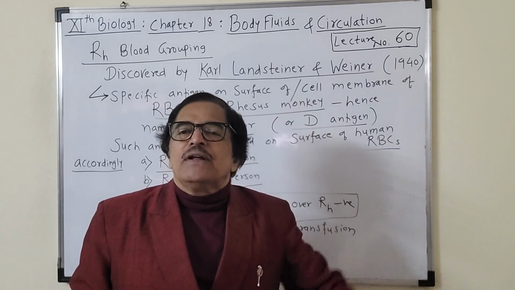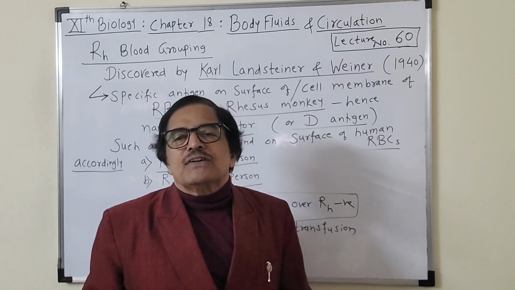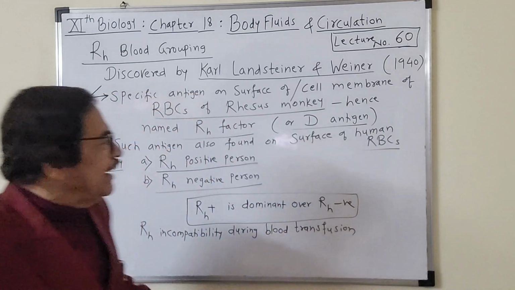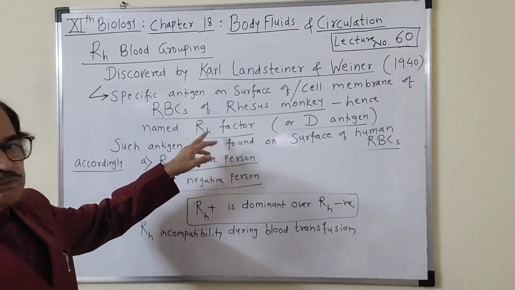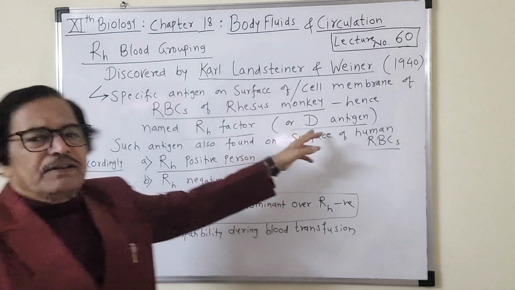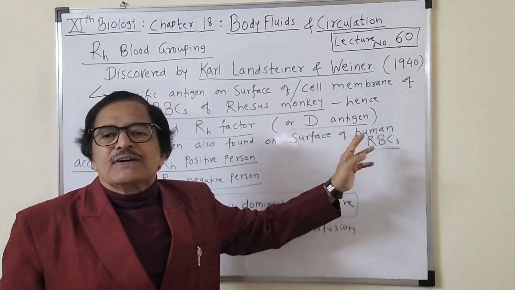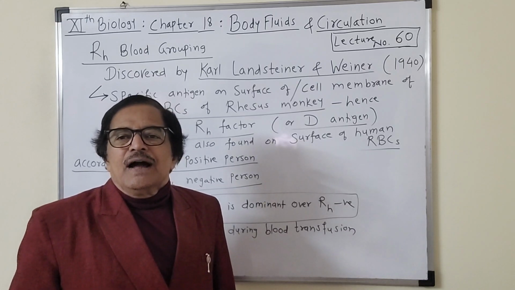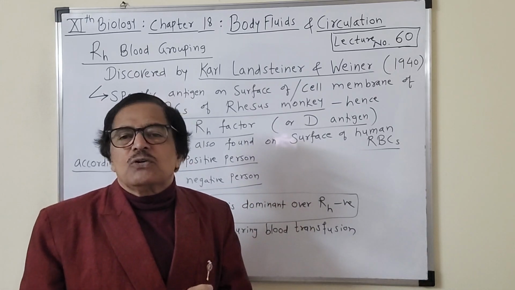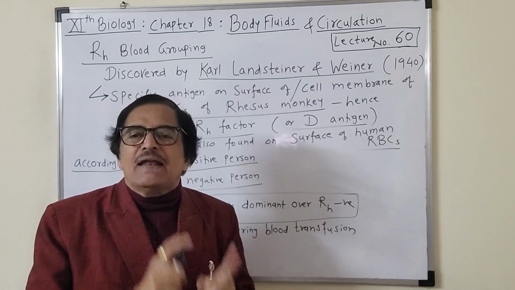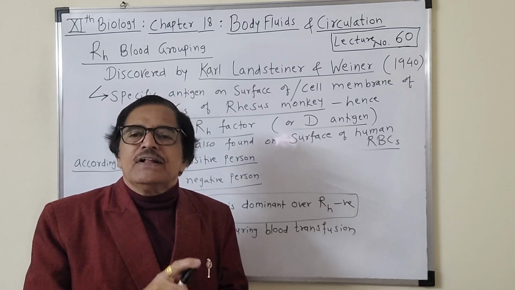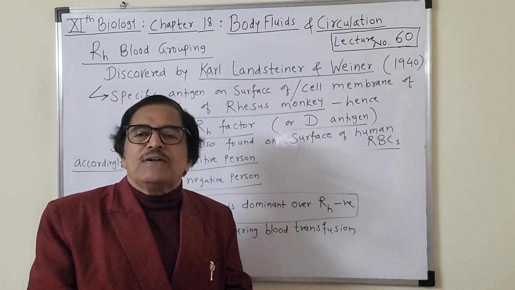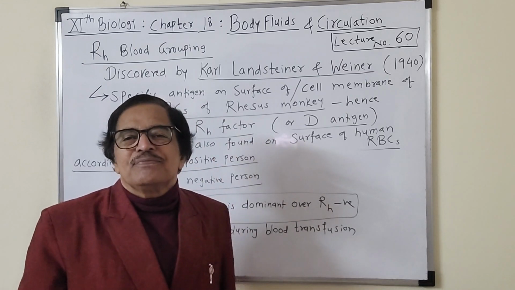Because it was first found in the rhesus monkey, it was considered an RH factor. उसे RH factor ऐसा बताया जाता है. And that is also called the D antigen nowadays. उसको आजकल D antigen बताया जाता है. Then further investigation has shown that this same factor, the RH factor or D antigen, is also present on the cell membrane or surface of human RBCs.